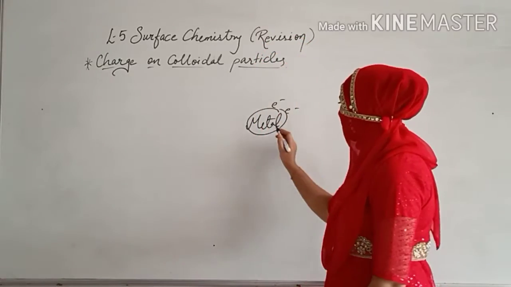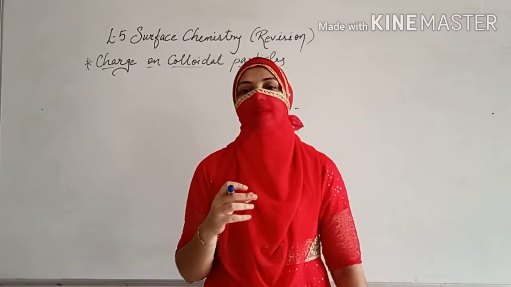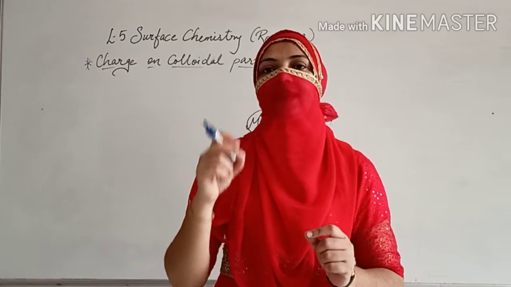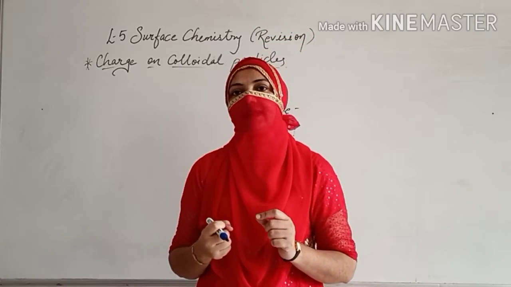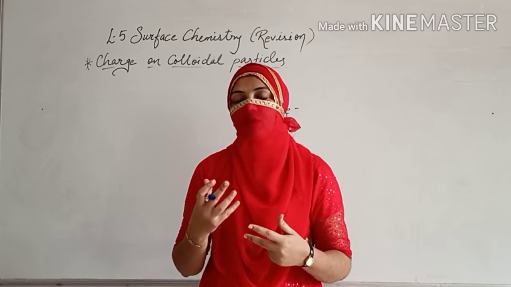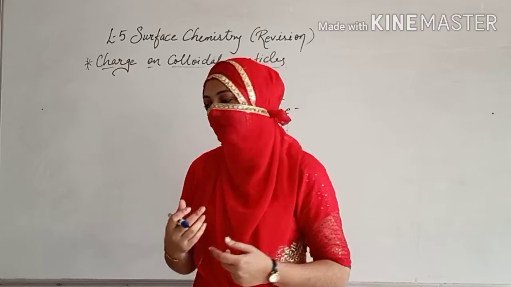When they capture the electron on the surface, we can say that this is the charge developed on the particle. So because of the metal, as you know, metal is always in the positive charge, so they can go for accommodation of the electrons. When the electrons are captured on the surface, because of this charge, the particle is having the negative charge. Okay, so